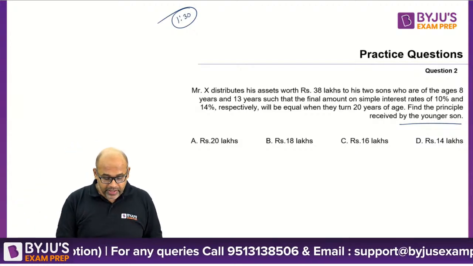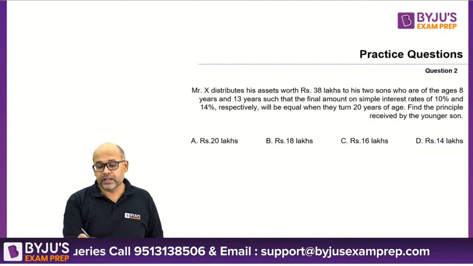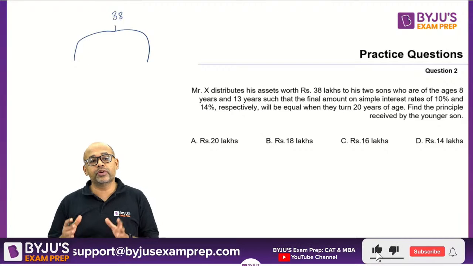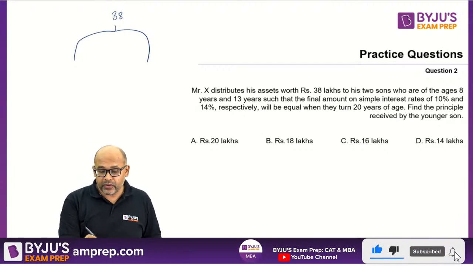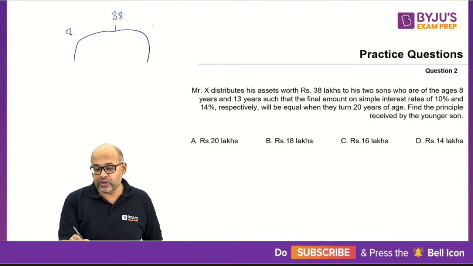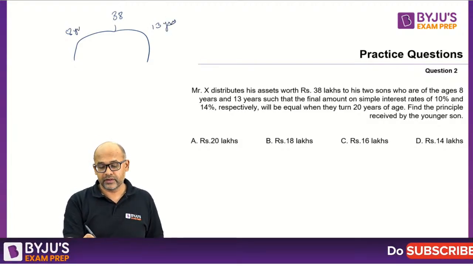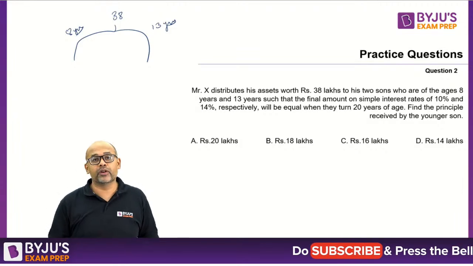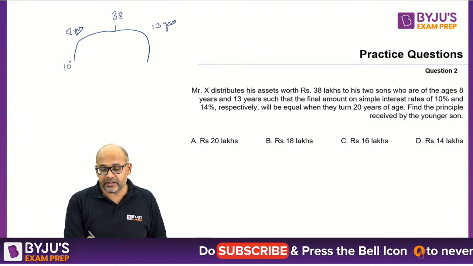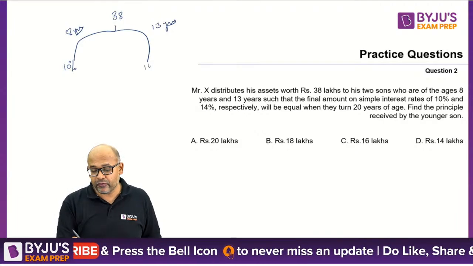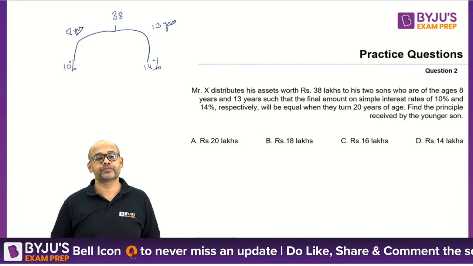Let's go ahead and take a look at it. How do we solve this? So 38 lakhs total is distributed to two kids. One who is age 8, the other who is age 13. Okay, so this is years. Now the age 8 kid is getting 10% rate of interest, and the 13 year old kid is applied a 14% rate of interest.